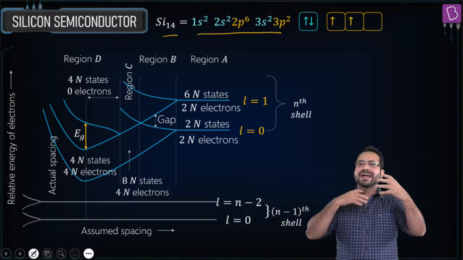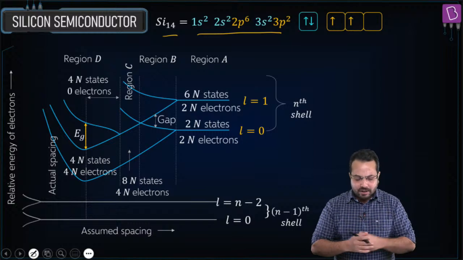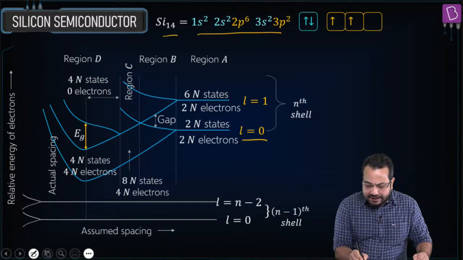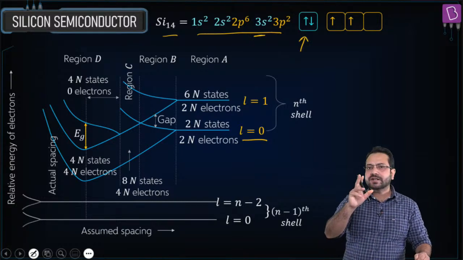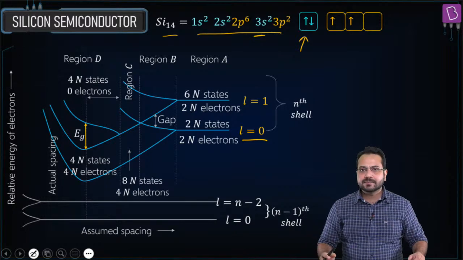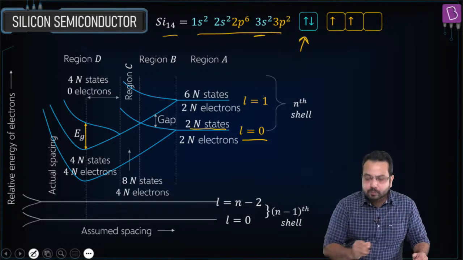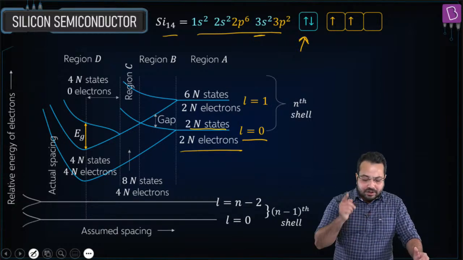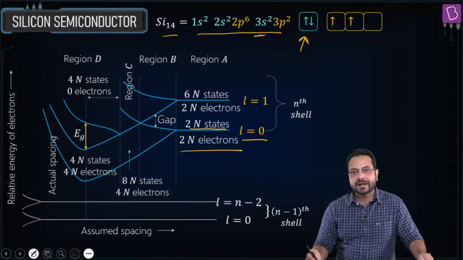So what is the result of that? Let's say there are n atoms, and let's talk about l equal to 0, which means the s shell. In the s shell there can be 2 states, 2 electrons. When we are talking about n atoms, there are 2n states, and both those states are filled for silicon, so there are 2n electrons. Notice that all those 2n states have the same energy level when they are isolated.